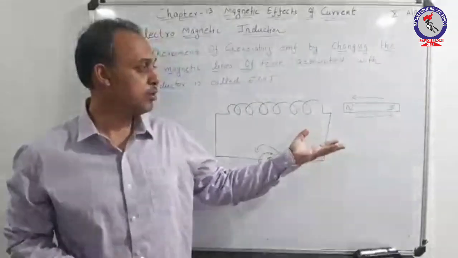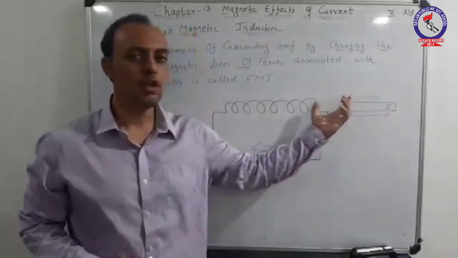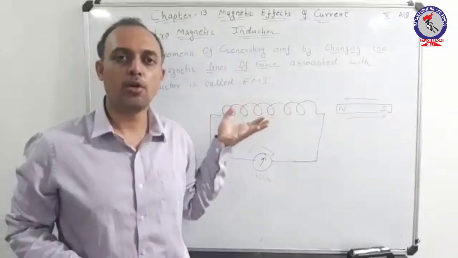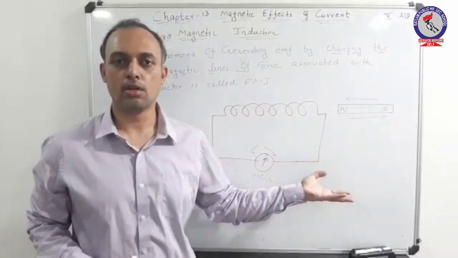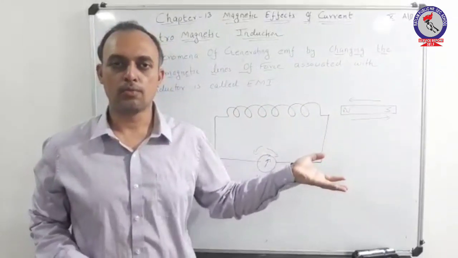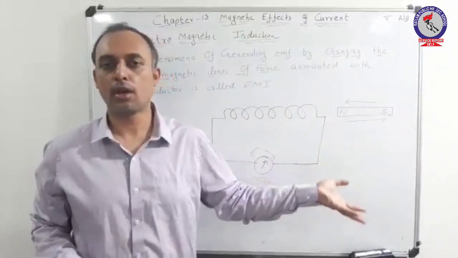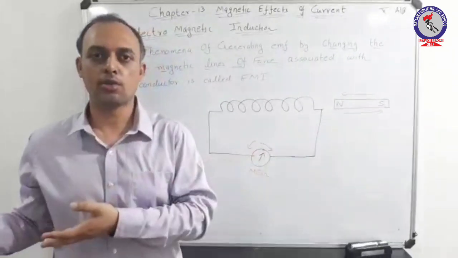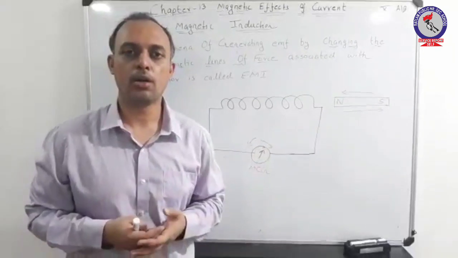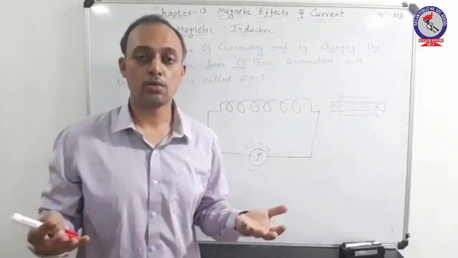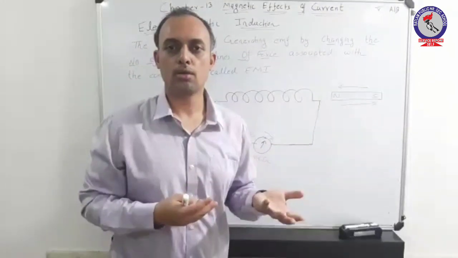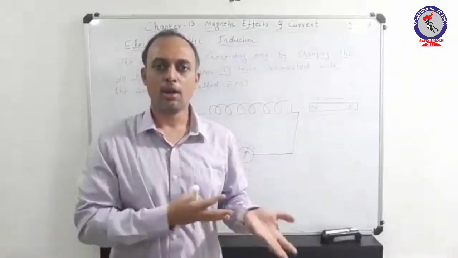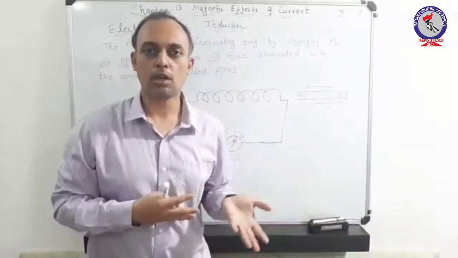So as we can observe, by simply changing the magnetic field associated with the coil, a small current is induced in the circuit. This concept of changing the magnetic field or the lines of force associated with the conductor and the production of induced current is known as electromagnetic induction. Very simple concept: the production of current by simply changing the magnetic lines of force or magnetic field associated with the conductor is known as EMI.